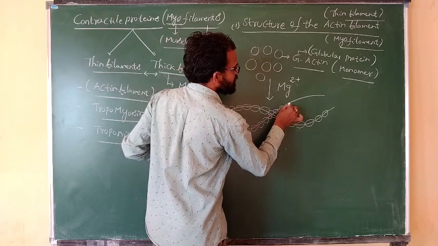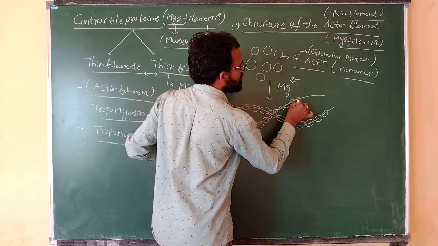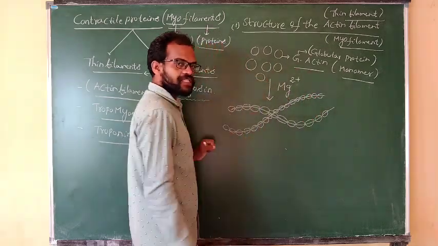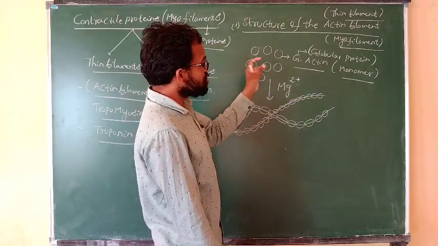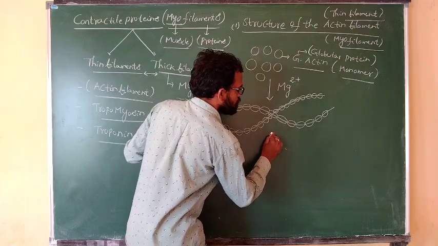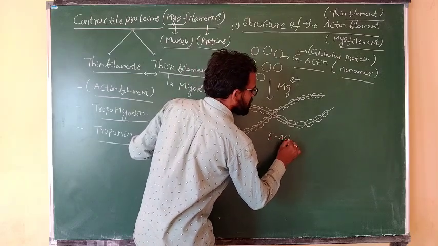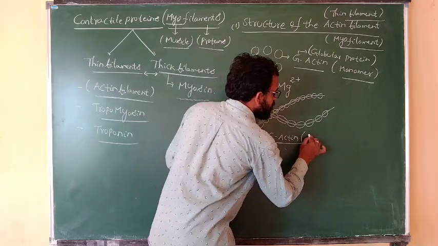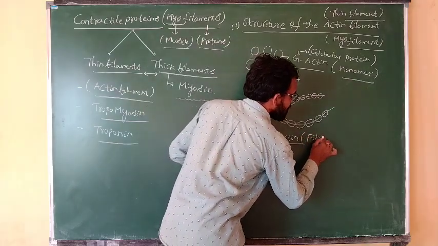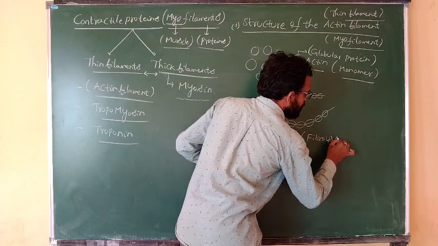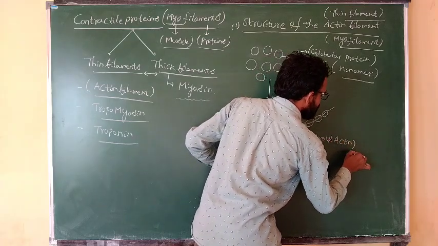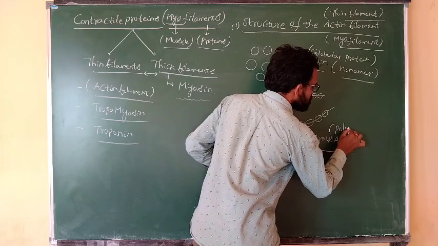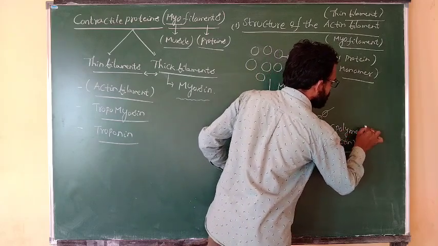Whenever G actin reacts with magnesium ions, it is converted into F actin. F means fibrous actin. This fibrous actin always exists in the form of a polymer.